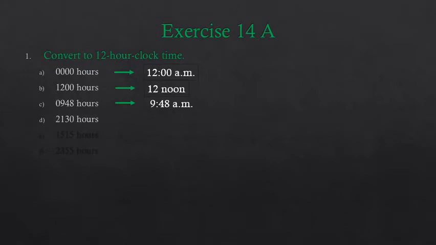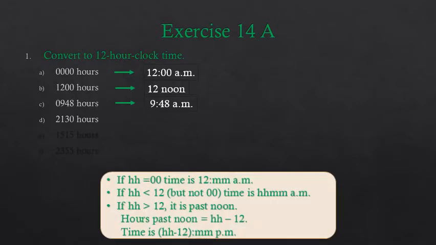The next one is 21:30 hours. So here we have 21 hours 30 minutes. So now children, 21 hours. How will we find out the time in 12-hour clock? See, if hour is equal to 0, we know that the time is 12 midnight.